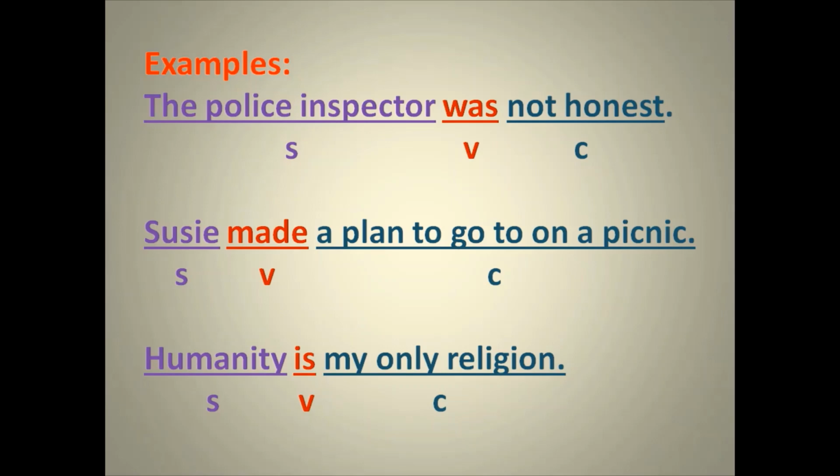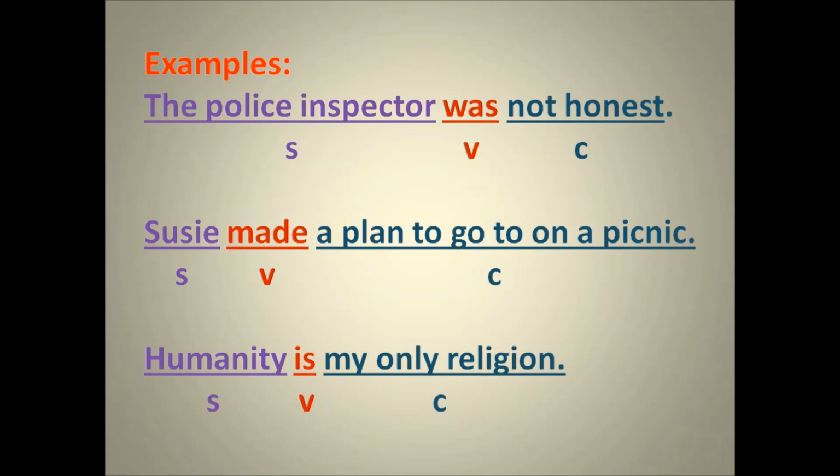Next, Susie made a plan to go out on a picnic. Susie is the subject, made is the verb, and the rest, a plan to go out on a picnic, is the complement.